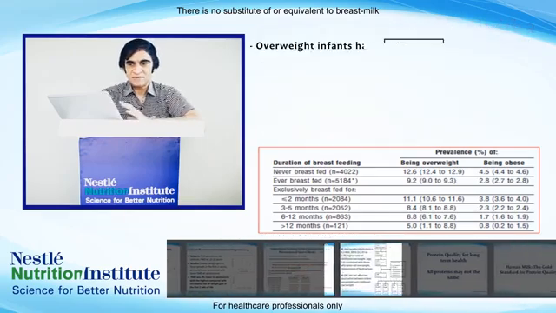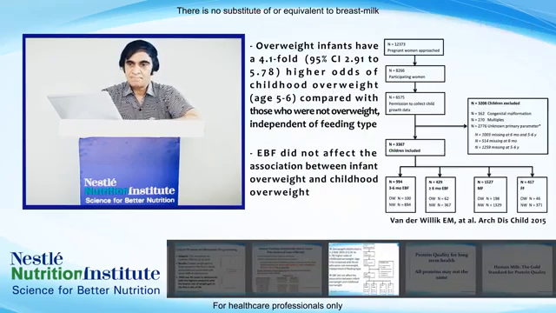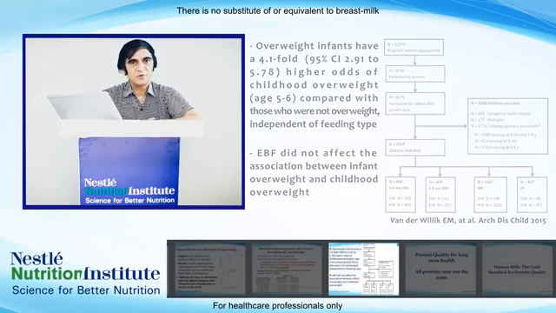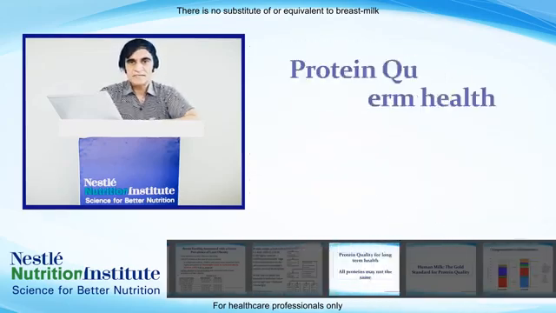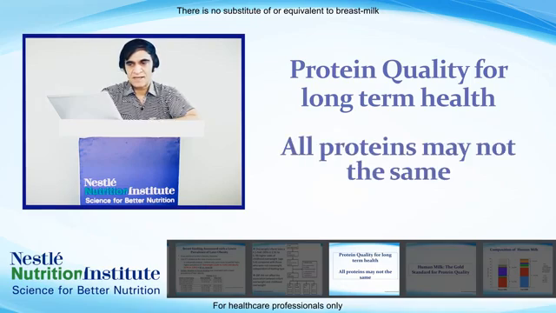So let's come to the main slides now. The overweight infants have a 4.1-fold higher odds of childhood overweight compared with those who were not overweight, independent of feeding type. Exclusive breastfeeding did not affect the association between infant overweight and childhood overweight. Our main topic is protein quality for long-term health.